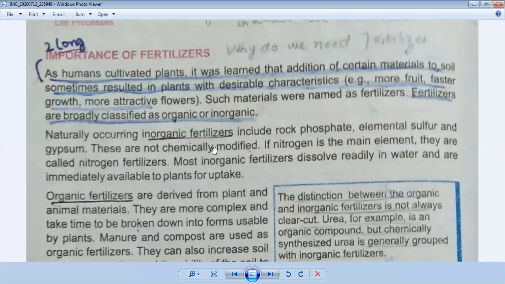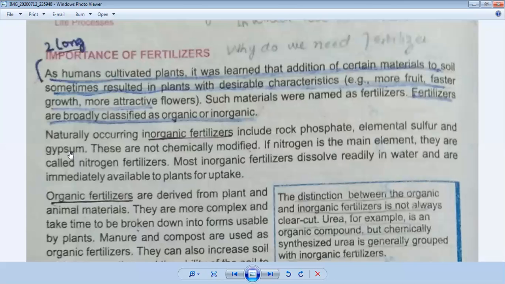You will attempt its definition like this. What are the examples of inorganic fertilizers? Underline the examples. First is rock phosphate, second is elemental sulfur, and the third one is gypsum. These are the examples of inorganic fertilizer.